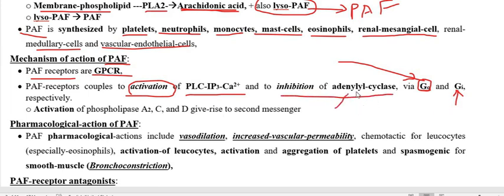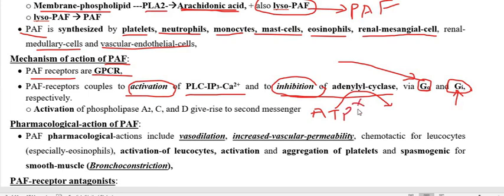What is the function of adenyl cyclase? Adenyl cyclase converts ATP into cyclic AMP, and because the protein is GI, and GI stands for inhibitory, this inhibitory GI is going to inhibit the action of the enzyme adenyl cyclase, and therefore it inhibits the synthesis of cyclic AMP from ATP.